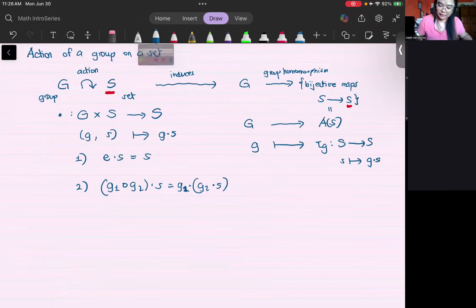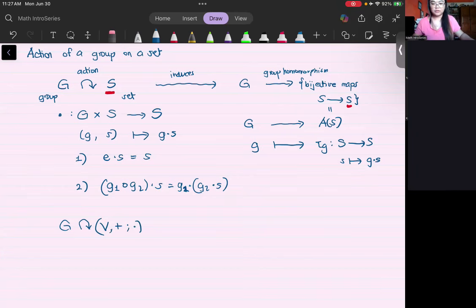Okay, so let's say G is still the group. Now that's acting on, let's say, a vector space. Since it's a vector space, there is an addition and a scalar multiplication here. So there are two operations in your set already, and there's an action from the group to that vector space.